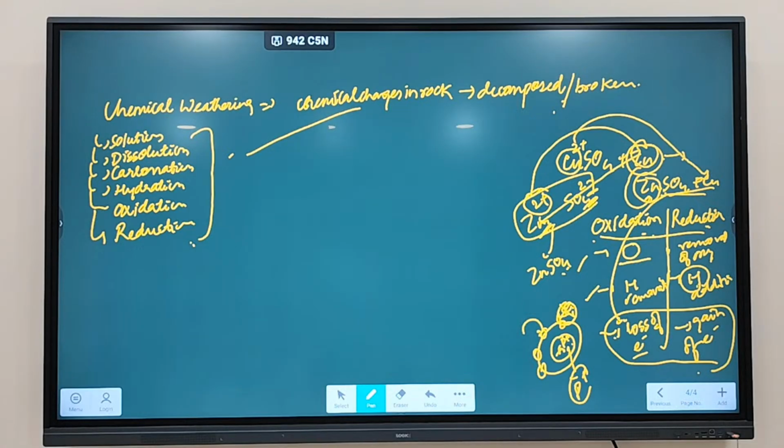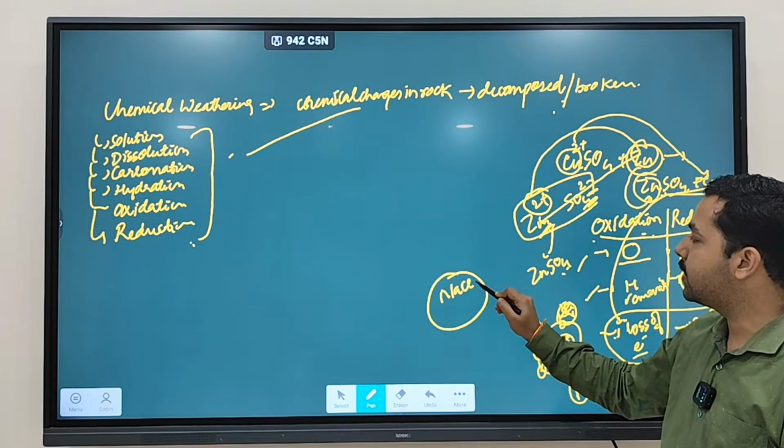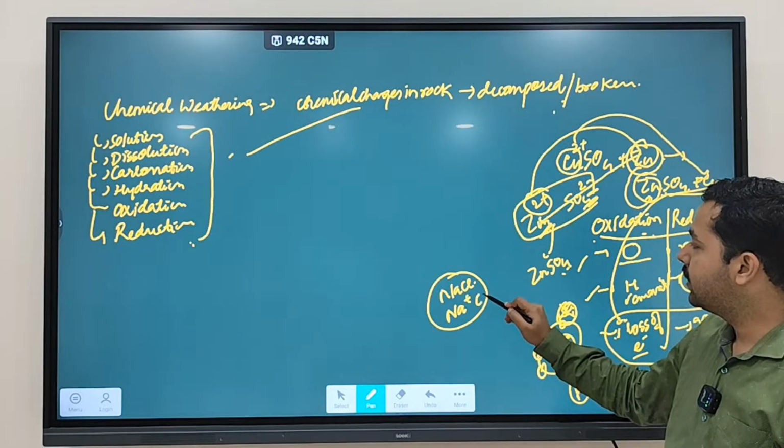Clear? So if any material is going under loss of electron, it is called oxidation. If it is going under gain of electron, it is called reduction. Let's say NaCl, salt: you have Na+ and Cl-.